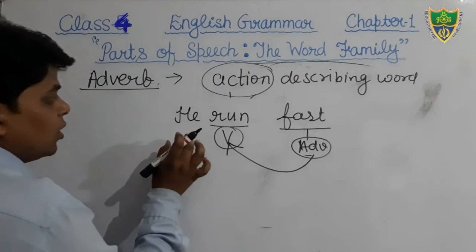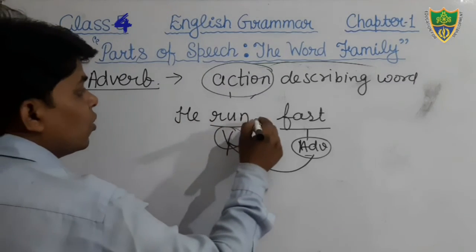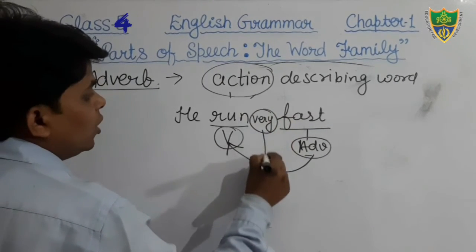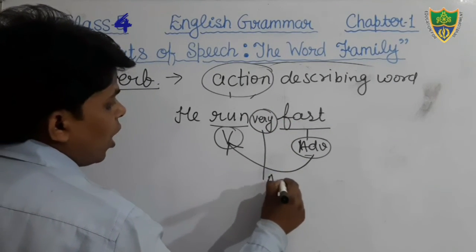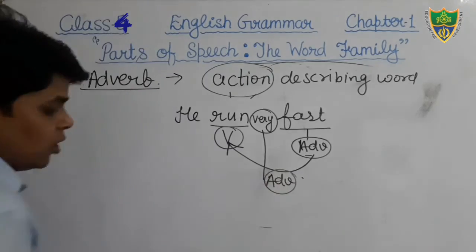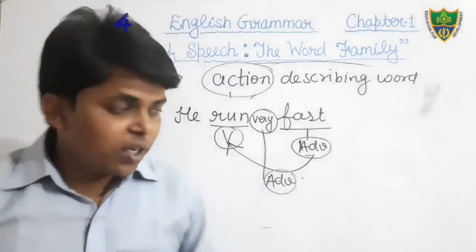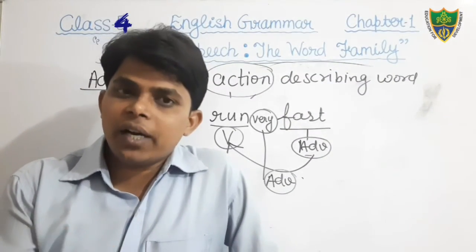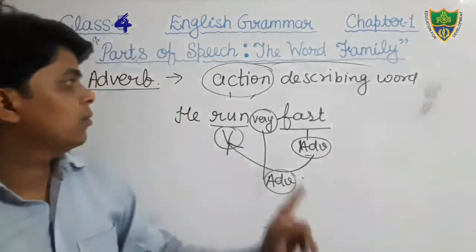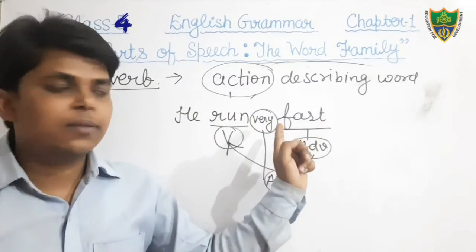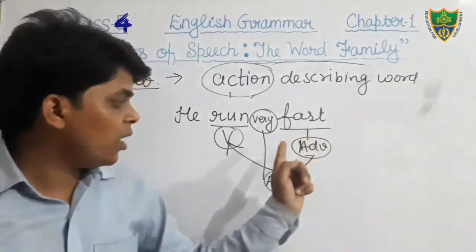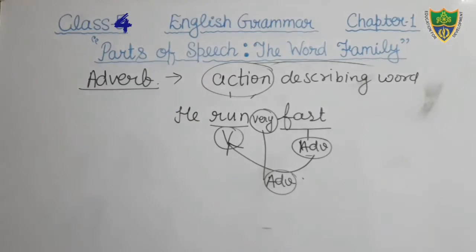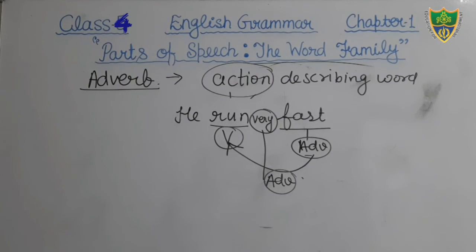And when we say that he runs very fast, here the word very is also an adverb. So we can say that an adverb is a word that qualifies a verb, an adjective, and another adverb. Students, I hope you have all understood the definition of adverb.